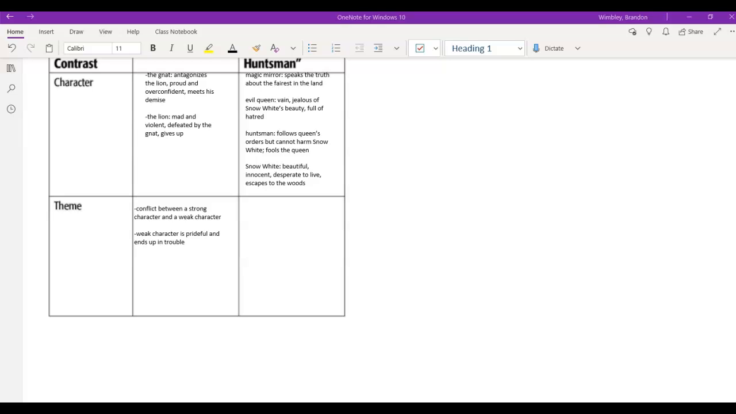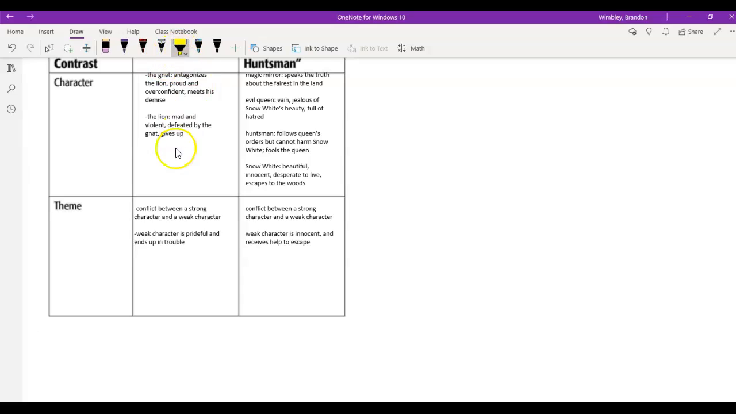So now let's think about our theme for Snow White. The conflict was also between a strong character and a weak character. So that means it's the same. But what was different about it? What was different was our weak character was innocent this time. She wasn't prideful like our fly was, and she receives help to escape. So let's look at how these are similar. They're similar because they have the same conflict. There's a conflict between a strong character and a weak character.